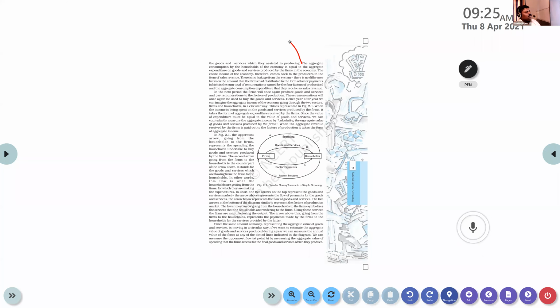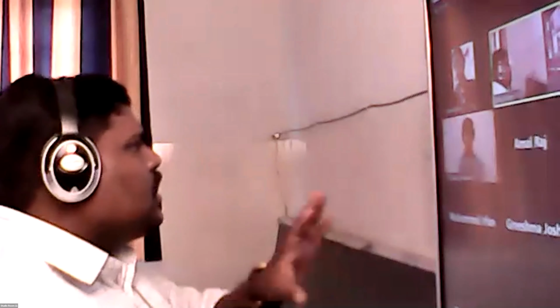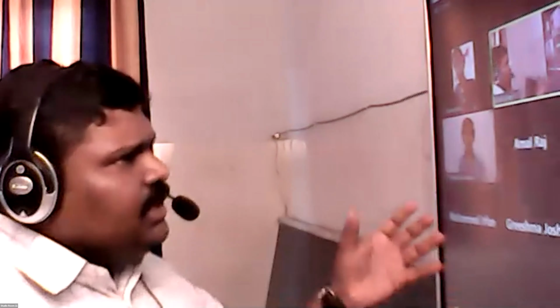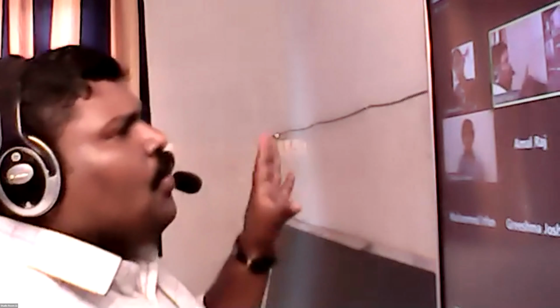Clear? So everyone just remember one thing. It's a simple economy. Our economy is not connected with any other country's economy, right? There is no government also. So the money that we are receiving by providing the factors of production to the producers, we will spend that in our economy only, in our country only, for purchasing the goods that are produced by the producers within the country, clear?